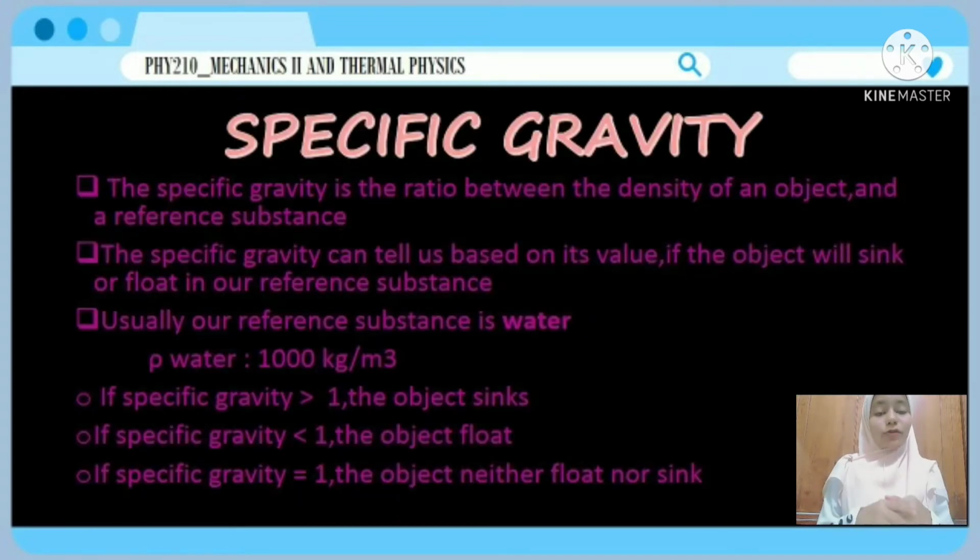Apart from that, I would like to point out specific gravity. Specific gravity is the ratio between the density of an object and a reference substance. From specific gravity, we can determine whether the object will sink or float in our reference substance, which is water. Water's density is equal to 1000 kg per meter cubed. Some additional information here: if specific gravity is greater than 1, the object will sink, and if specific gravity is less than 1, the object will float. But if specific gravity is equal to 1, the object will neither float nor sink. It will hover in the liquid.